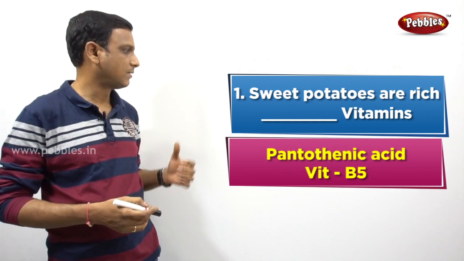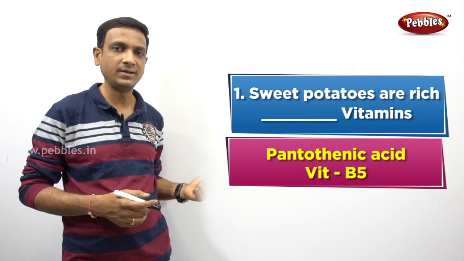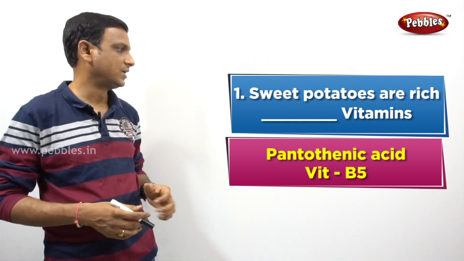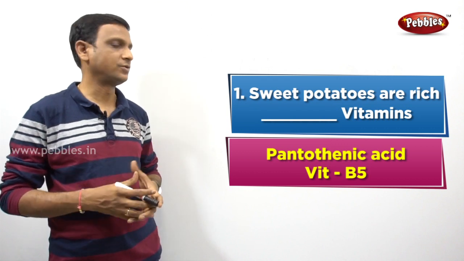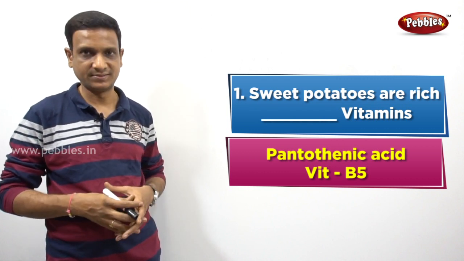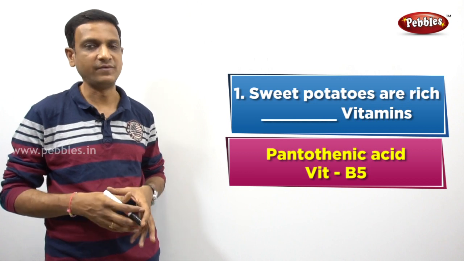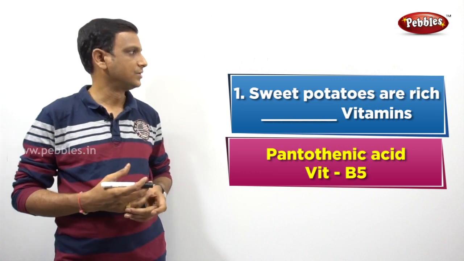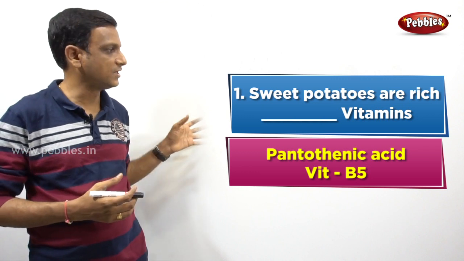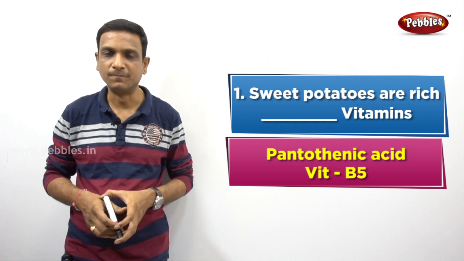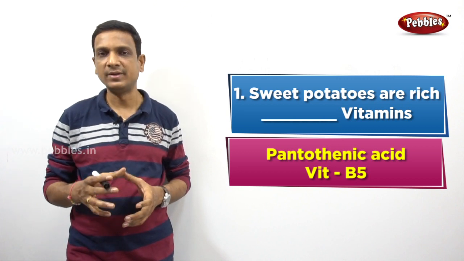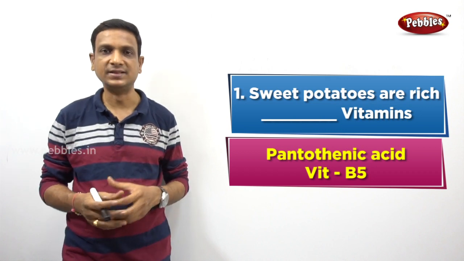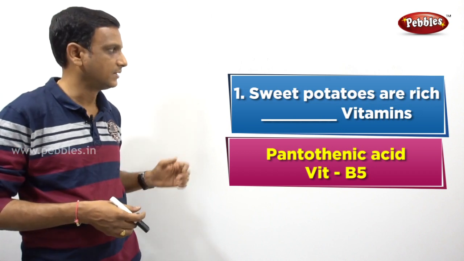So the answer is pantothenic acid, vitamin B5. Vitamin B5 is the answer, right? So sweet potatoes and peanuts are also rich in vitamin B5. So do you know what the deficiency of vitamin B5 leads to? The deficiency of vitamin B5 leads to burning feet, walking problems and sprain. These are the problems caused by vitamin B5.